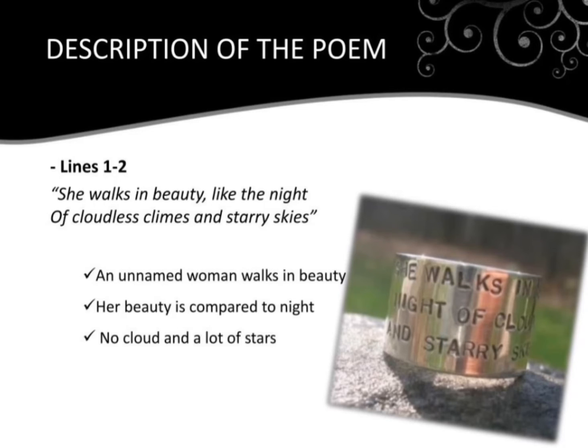So, it seems strange that the poet compared the beautiful woman to the night. But the featured woman isn't just compared to any night. She is compared to a night in a place where there are no clouds and lots of stars. So the night that is compared with that beautiful woman has no clouds and a lot of stars.